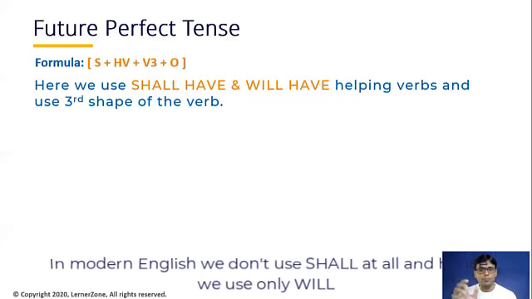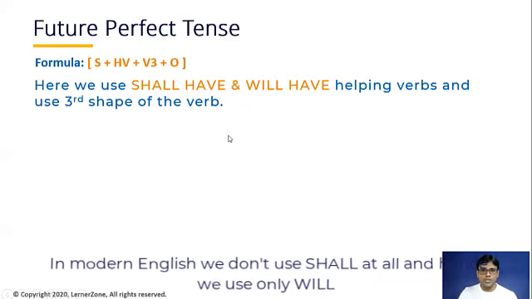But still I'm making you aware that shall was there in the previous version of English. In modern English, only will is used. So here we use will have as the helping verb and use the third shape of the verb.